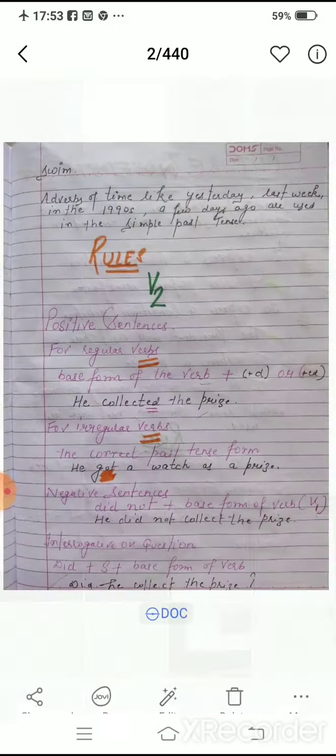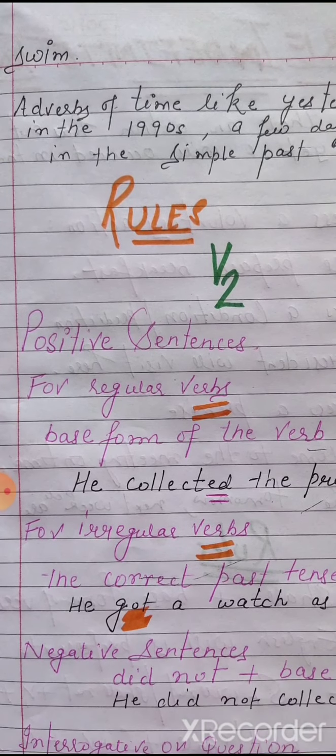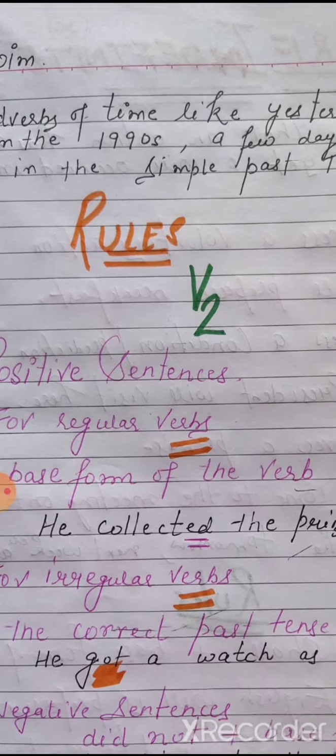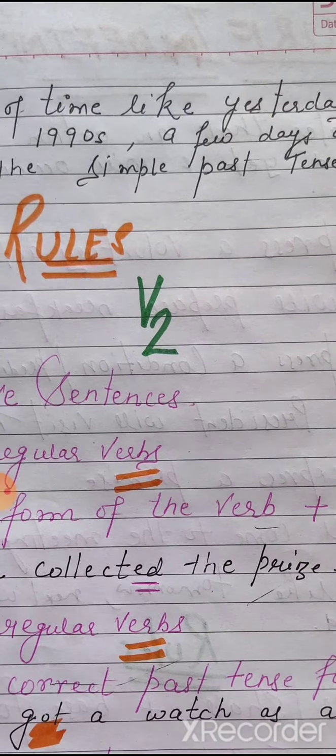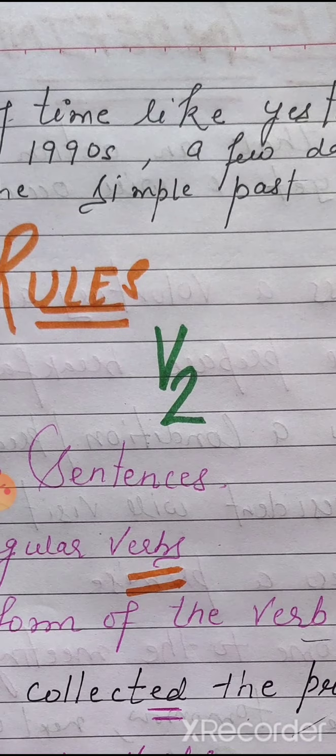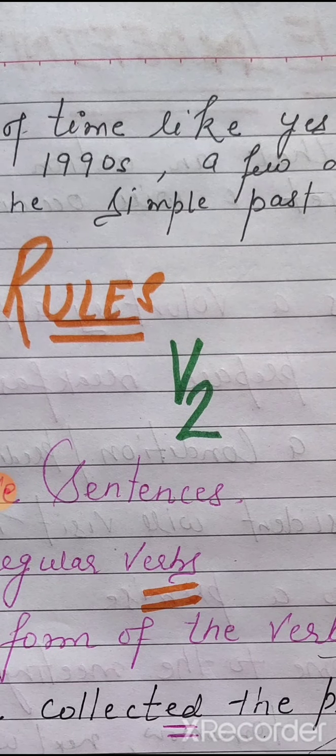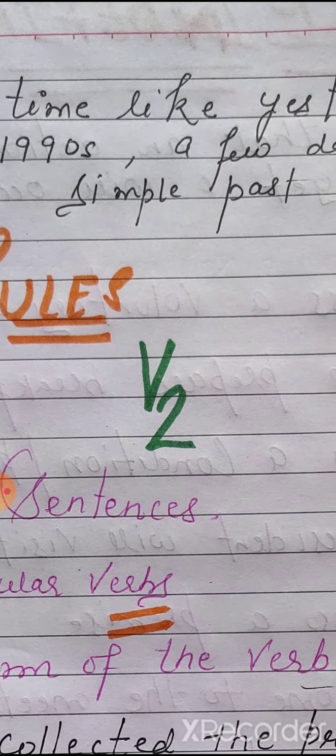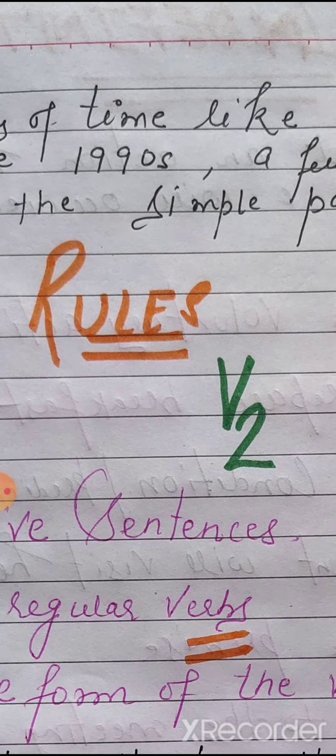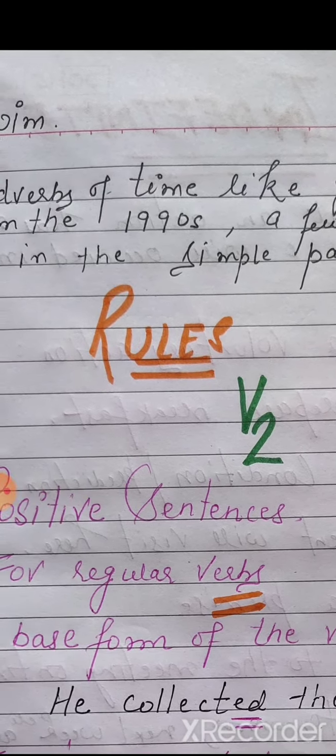Now, adverbs of time, as I have told you earlier, yesterday means past. So adverbs of time like yesterday, last week, last month, last year, long ago, in the 1990s, in the 1980s, in the 1970s, means the time which has gone now, a few days ago. These adverbs of time are usually used in the simple past tense.